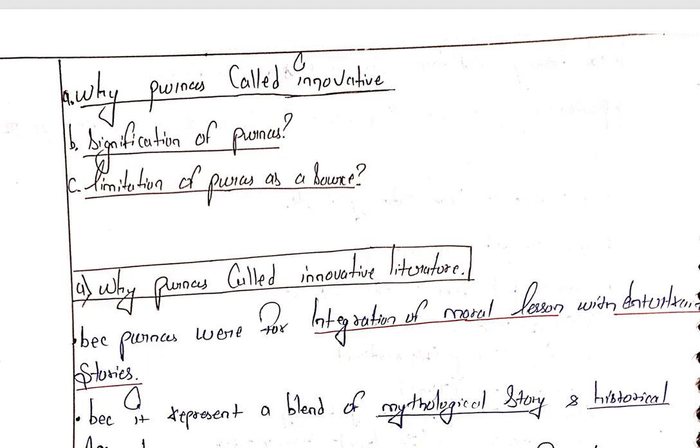The significance of the Puranas is that they help to educate people, and they also help religion and culture flourish.